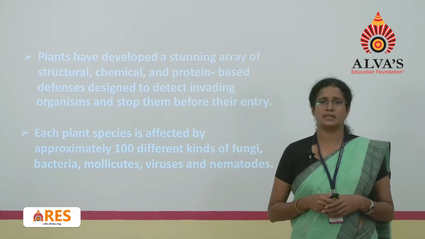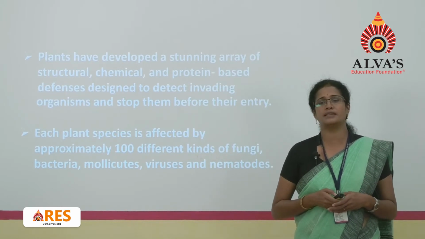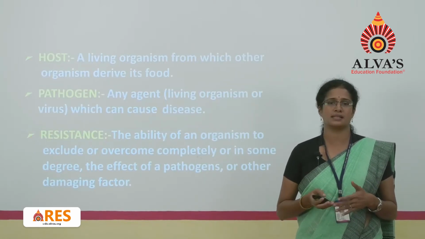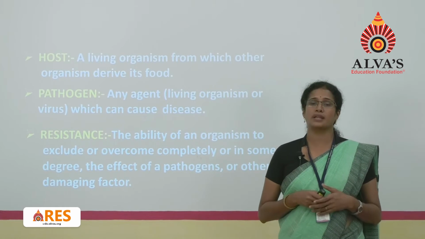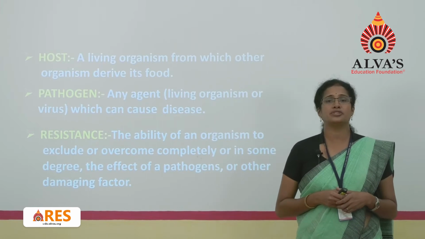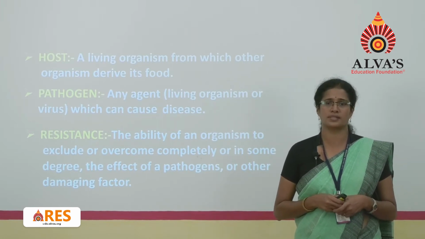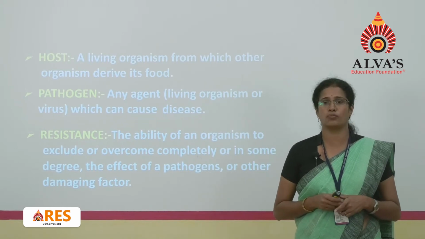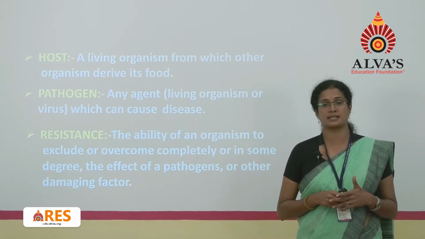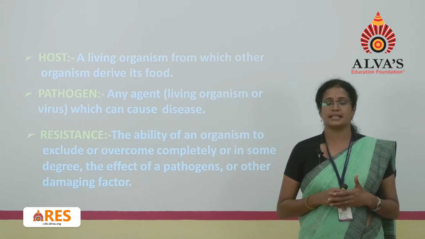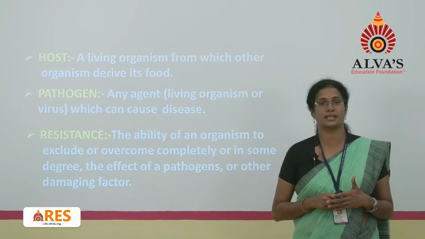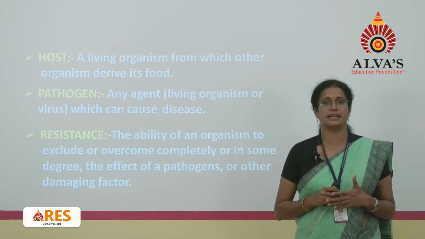Each plant very commonly is affected by about 100 different types of microorganisms, which include, as I told you, fungi, bacteria, viruses, etc. Before moving on with what exactly the defense mechanism is, we'll recall something from the last class, the definition of a host. Now what is a host? A host is a living organism from which the other organism derives food. And what is a pathogen, or so-called parasite? A pathogen is any agent which can cause disease. When the host and the pathogen interact, there will be the development of disease.